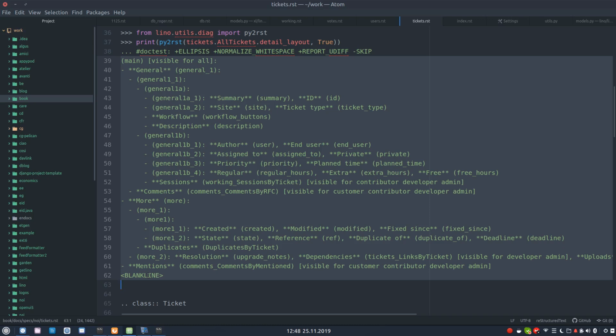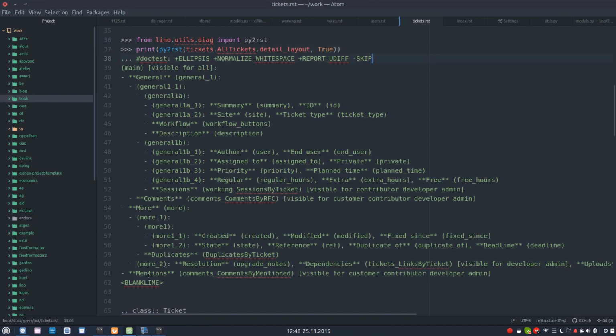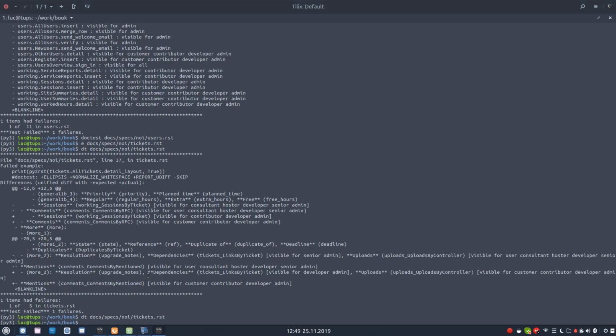And then if it is a longer text, it is sometimes difficult to understand what has changed. Sometimes you want the diff format for seeing such a change. Sometimes you don't. You can change simply the plus into a minus to disable this report, and then run the test again. So tickets is also now passing.